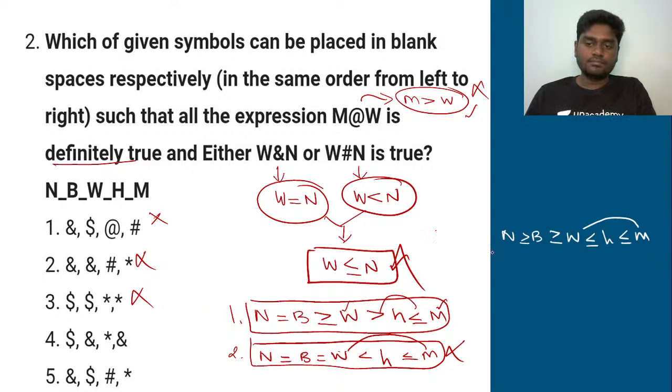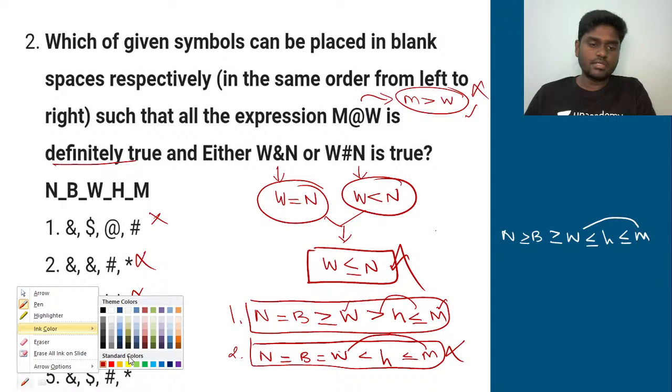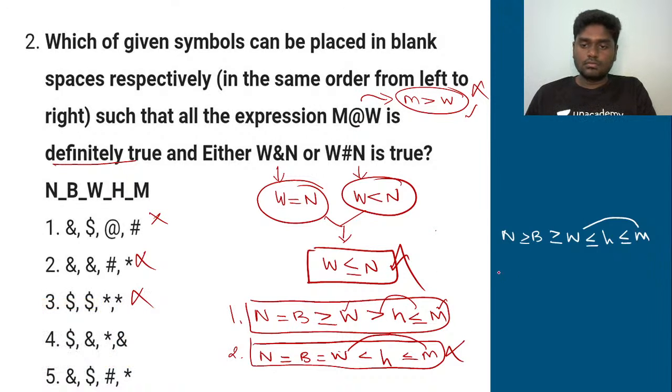Fourth option, let's try to form the statement here for the fourth option. That is N greater than or equal to B, equal to W, less than or equal to H, and then equal to M. From this, if you see, M is not greater than W again. So the fourth option also gets ruled out.